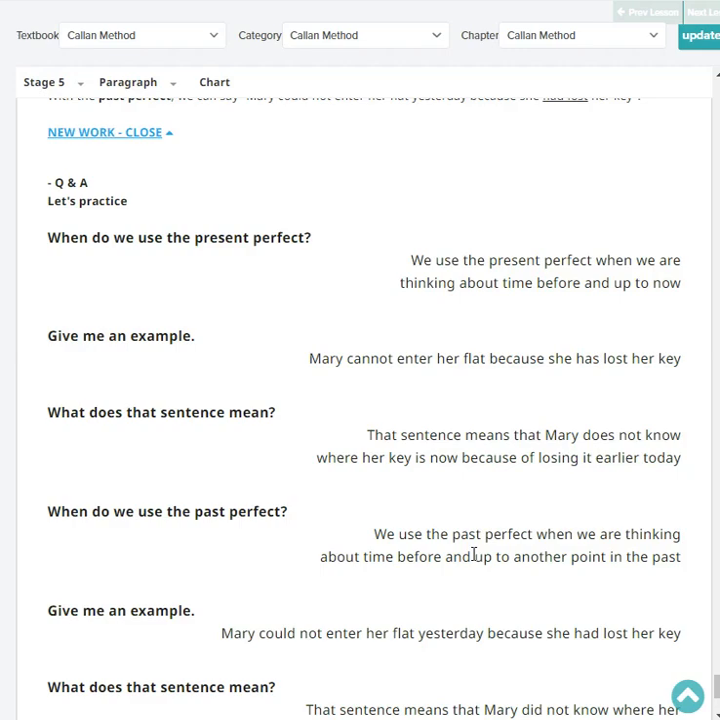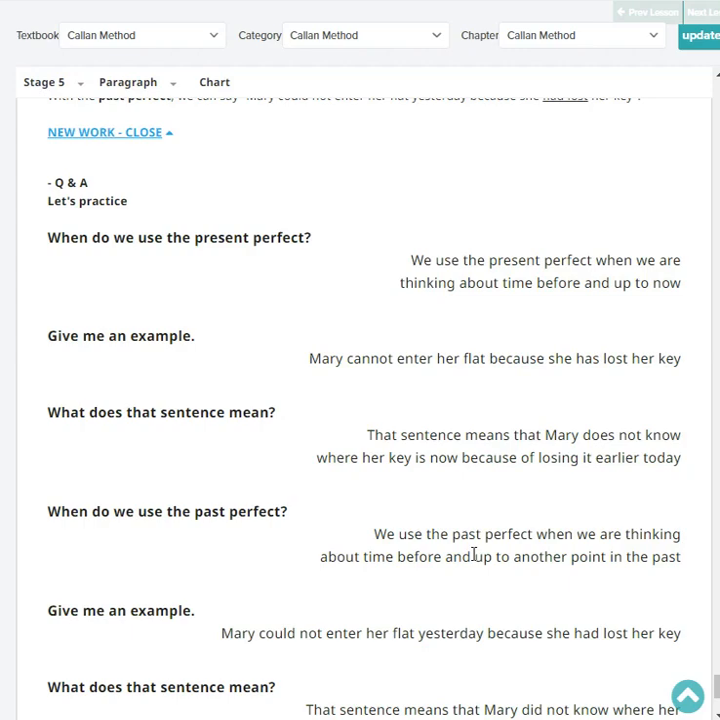What does that sentence mean? That sentence means Mary does not know where her key is now because of losing it earlier today. Very good.